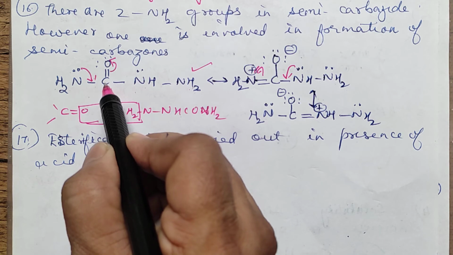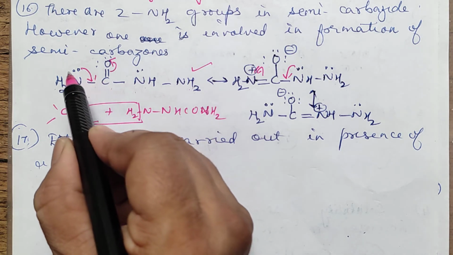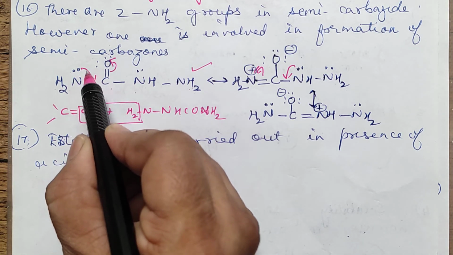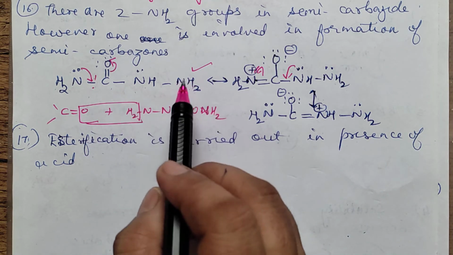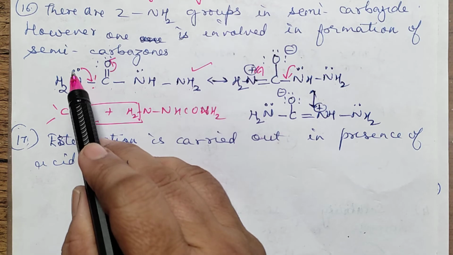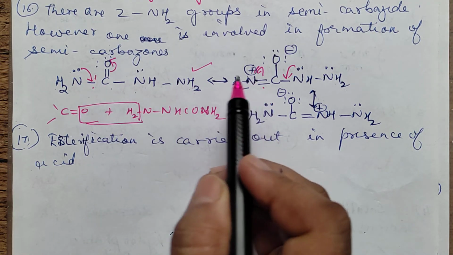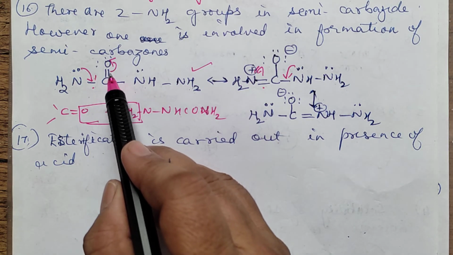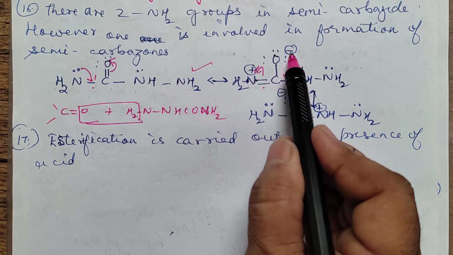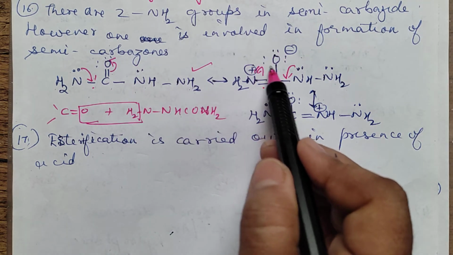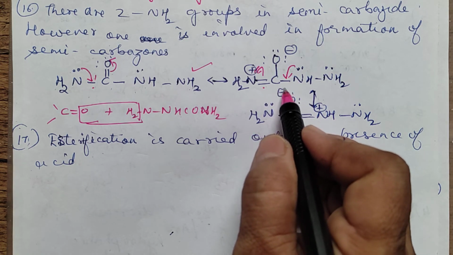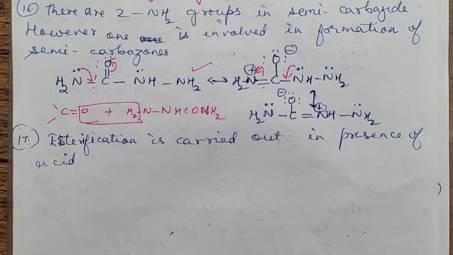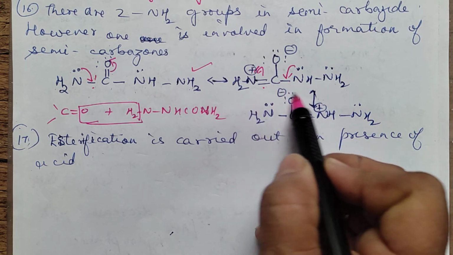Carbon will get positive. To satisfy the positive, the lone pair from left hand side will shift this side. You will get a double bond. So what changes I made here, I have shown in the next structure. This has come here, a double bond. Right, so when this has come here and this has gone up, means a single bond and a negative. There were 2 pairs, now 3 pairs shown. And the other pink arrows which I have shown here are to represent the next structure. So this was one structure which you got.